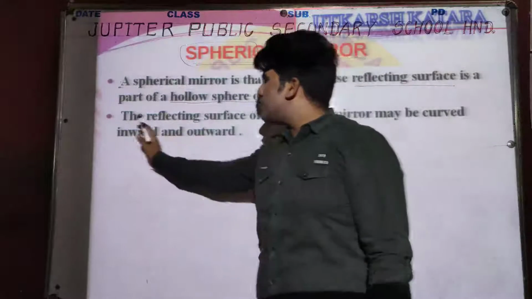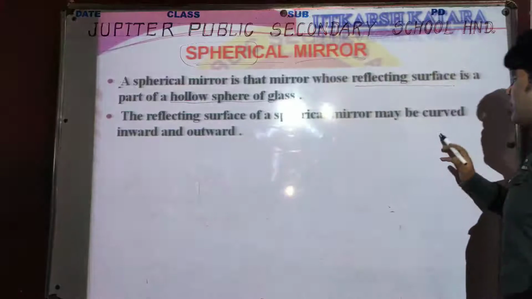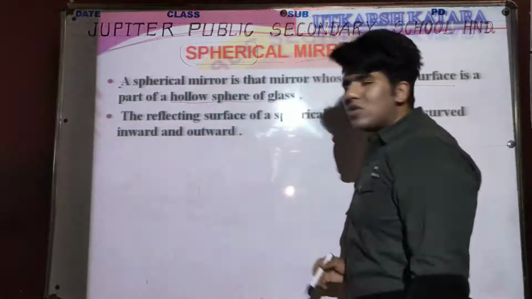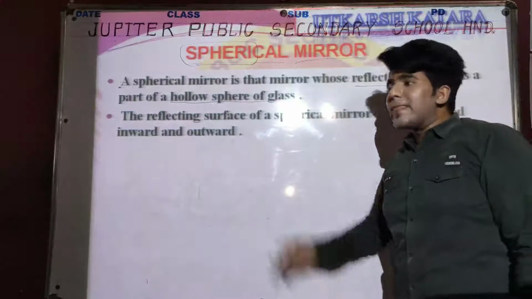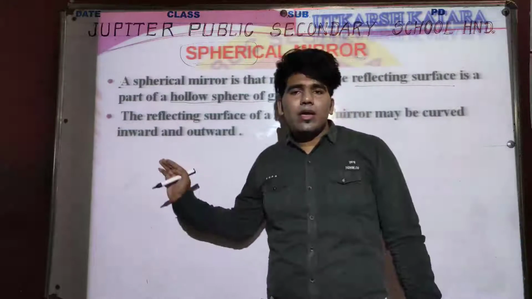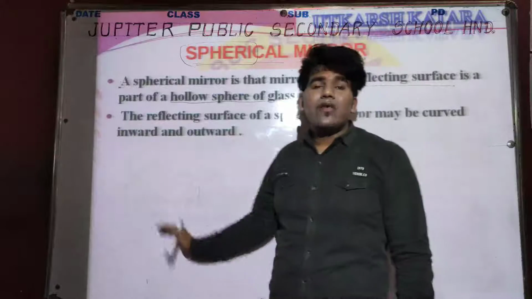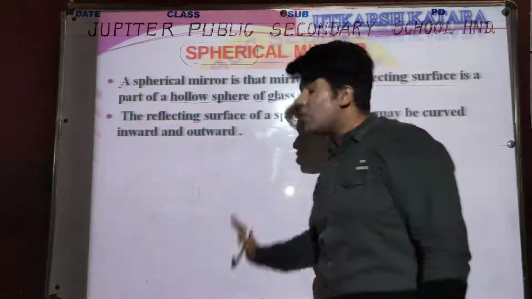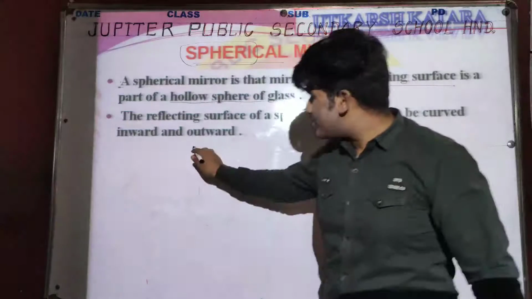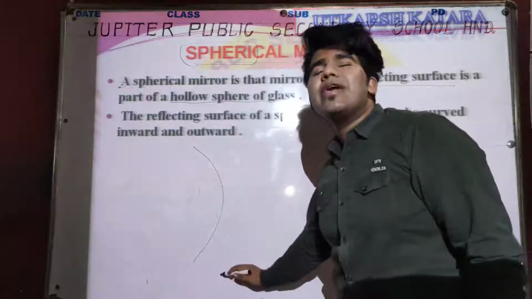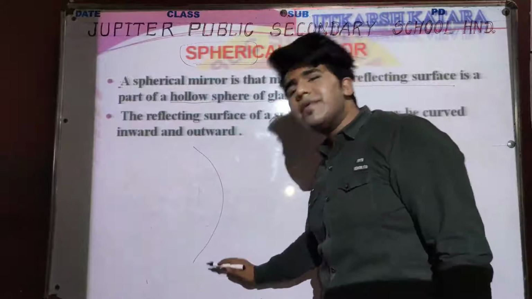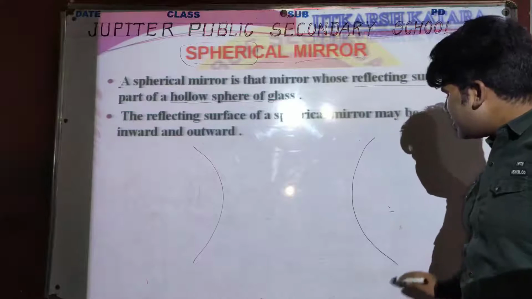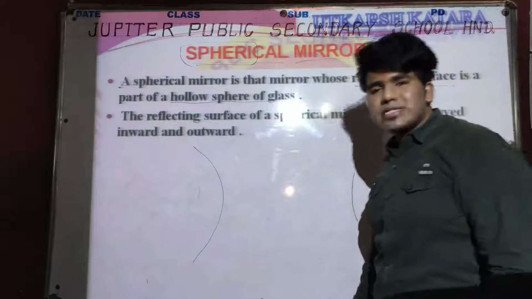Let's check out that the reflecting surface of a spherical mirror may be curved inward or outward. So what is the meaning of this inward and outward curve? Recently we discussed that when we cut the right side of a sphere, then we will get a concave mirror. And when we cut the left side of a sphere, then we will get a convex mirror.